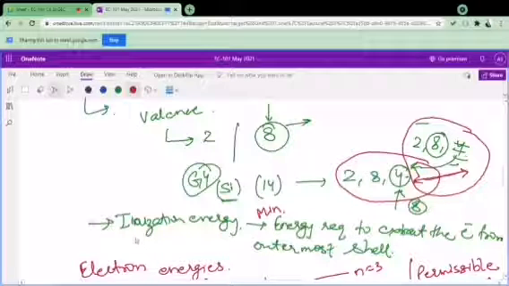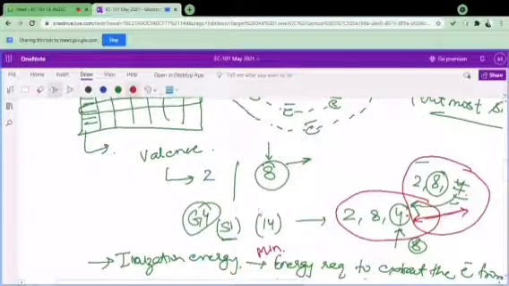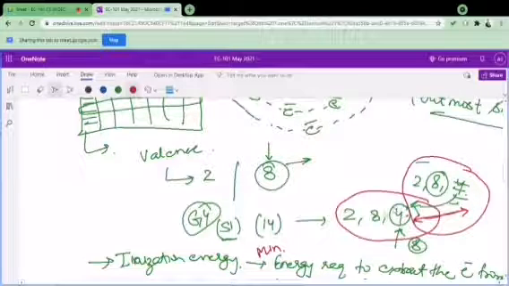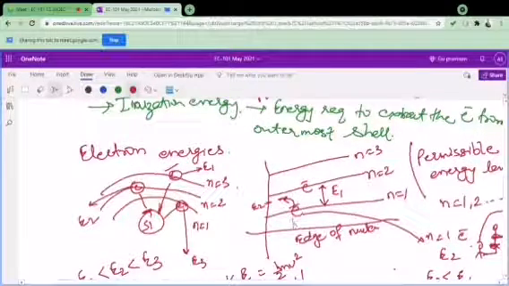So we also discussed ionization energy, which is nothing but the minimum energy required to extract an electron from the outermost shell. And I told you, as we increase the number of electrons to be extracted from an atom, the ionization energy increases. And that's why it is very difficult in elements like silicon, where the valency is 4, or the number of electrons in the valence shell is 4. It is not easy for us to extract all these 4 electrons. So these types of elements prefer sharing to complete the octet.